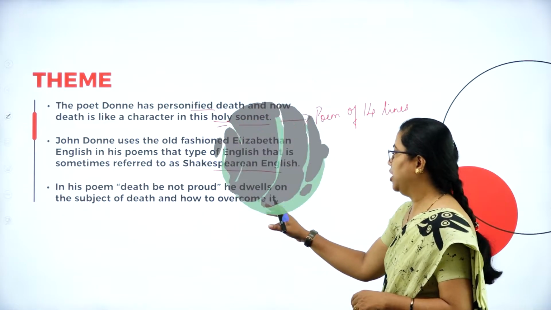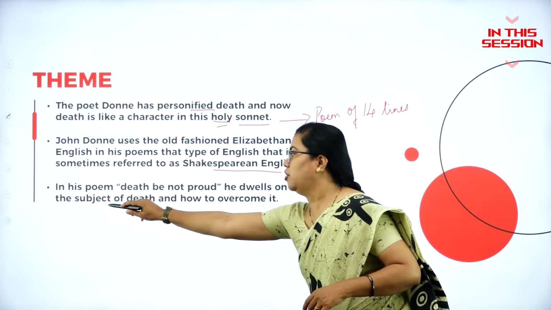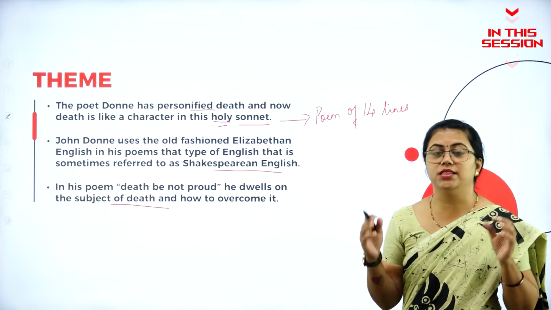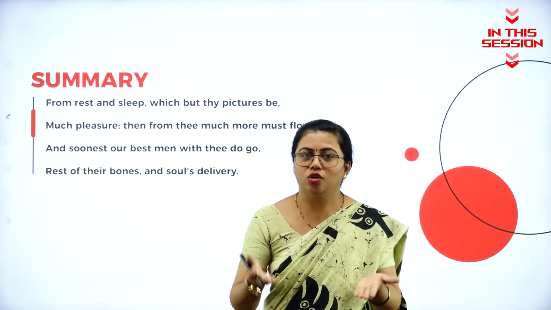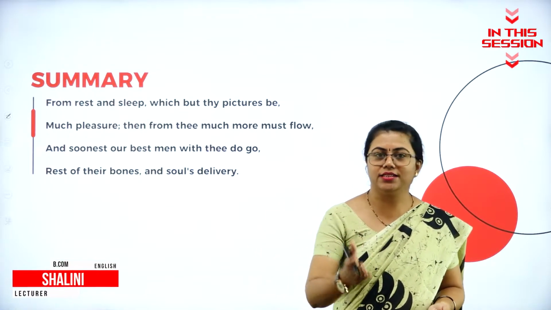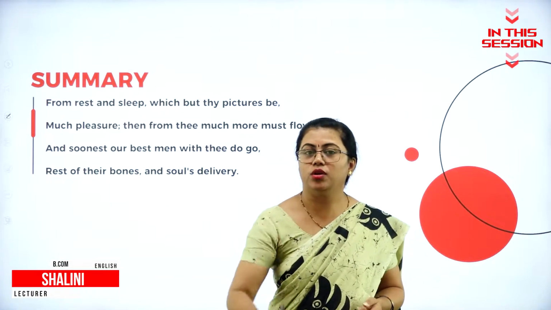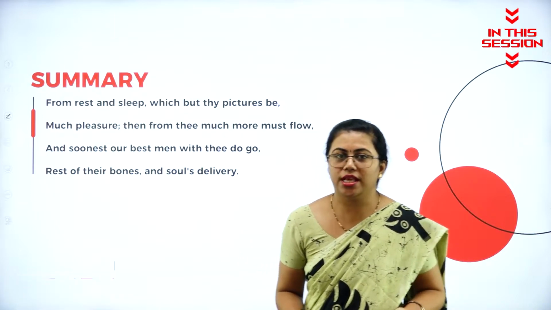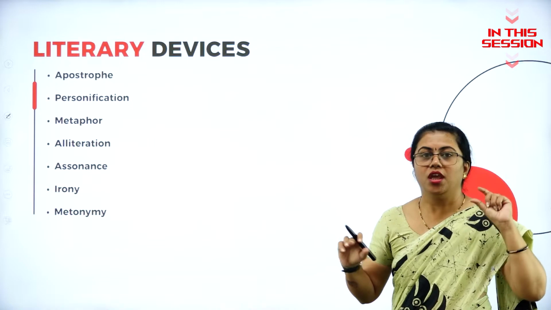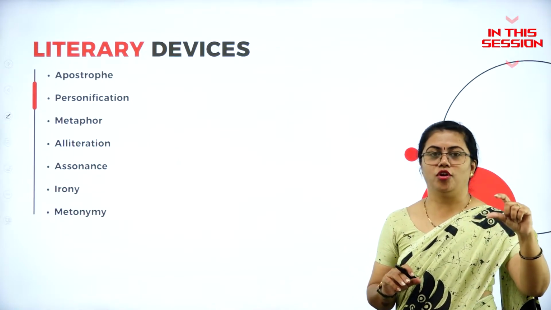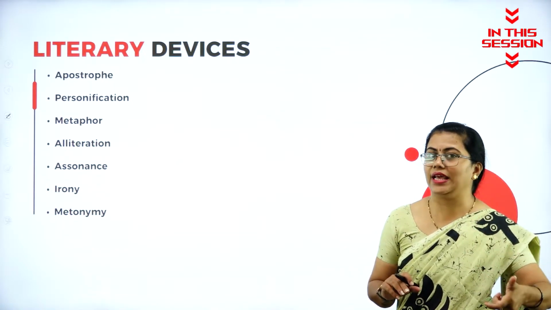In this poem, Death Be Not Proud, he dwells on the subject of death. That means he's talking about death. The whole poem revolves around the theme of death only. It is not only that much. Death doesn't mean only rest. Death doesn't mean only sleep. It is something much more than that. The difference between apostrophe and personification: in apostrophe, you are creating a character of your own; in personification, you are giving life to some character.